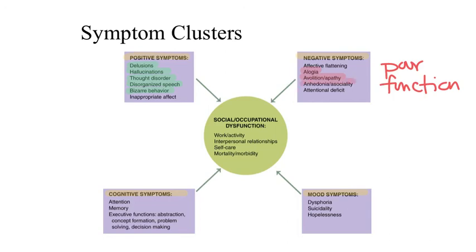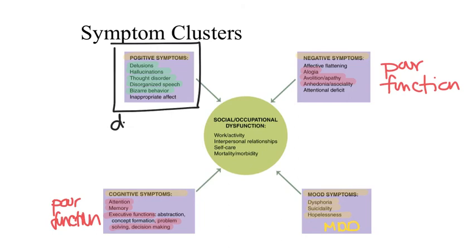The mood symptoms are typically things like dysphoria, suicidality, and feelings of hopelessness, which most closely resembles a depressed mood. And finally, the cognitive symptoms are also associated with poorer function, and these include things like impaired attention, working memory, and executive function, like problem solving and decision making. Of the antipsychotic drugs that are used to treat schizophrenia currently, most of these drugs target the positive symptoms of schizophrenia, and there are very few, if any, drug treatment options for the negative and cognitive symptoms.